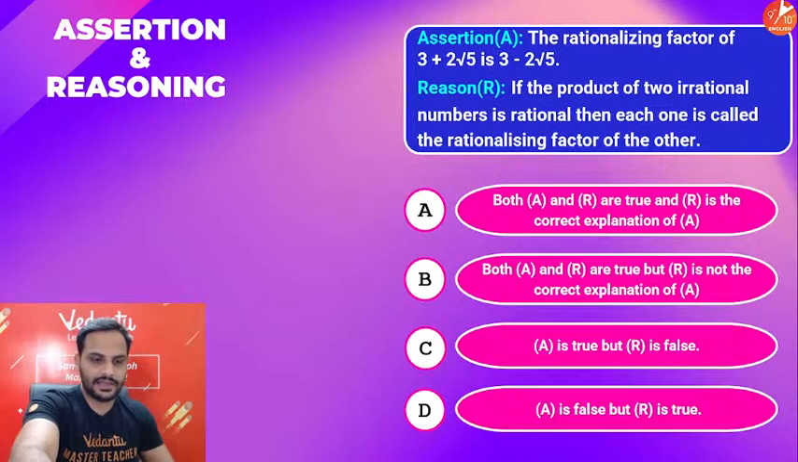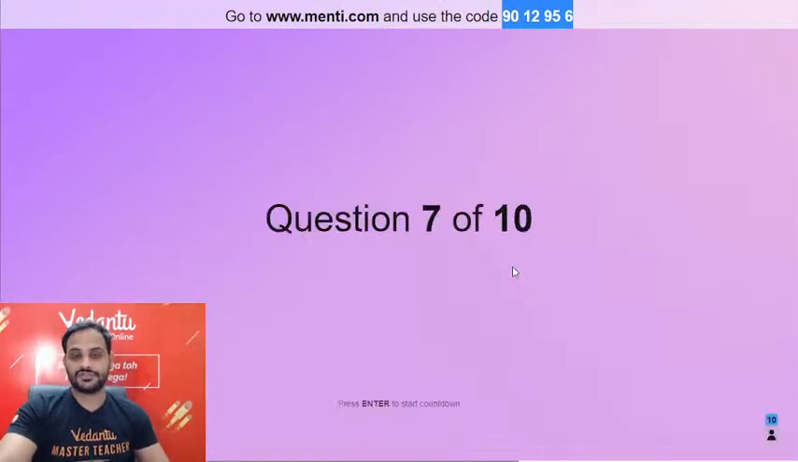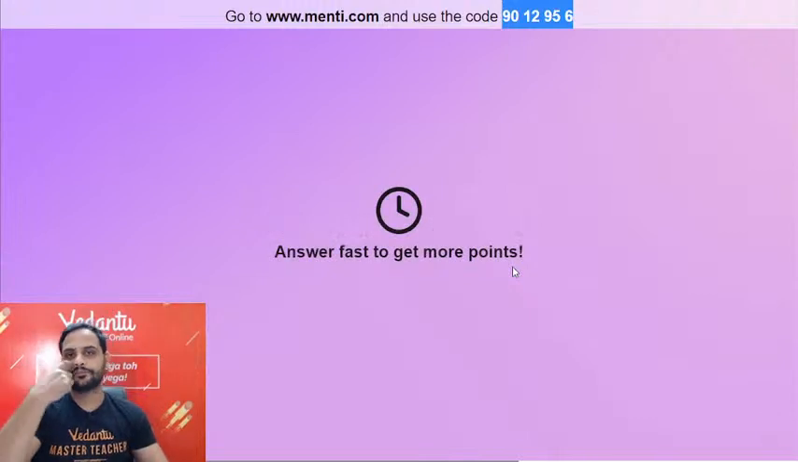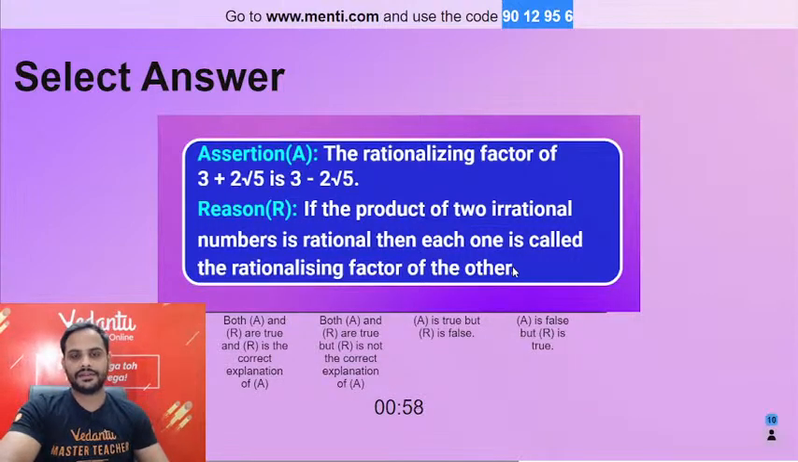Okay guys, so I'll be starting the quiz. Let's see, your question number 7 coming your way is this. Give me your answer quickly. Rationalizing factor of 3 plus 2 root 5 is 3 minus 2 root 5. And the reason: if the product of two irrational numbers is rational, then each one is called the rationalizing factor of the other.